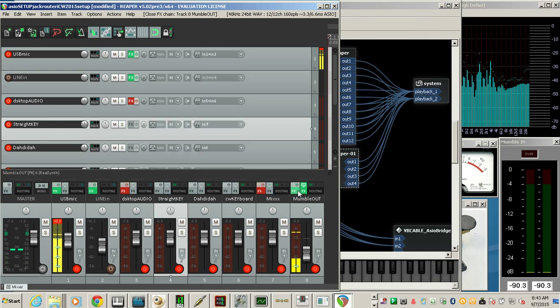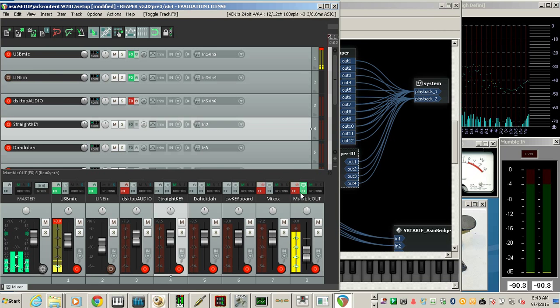And it's optional, so we can turn it off with that button right there. Turn it all the way down. And so we can adjust this.